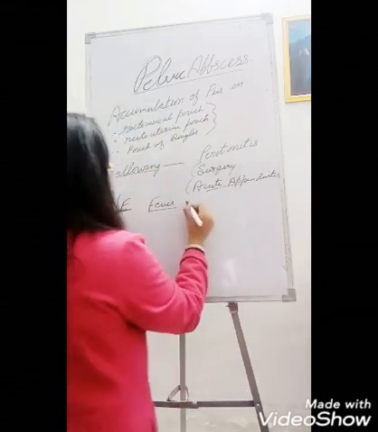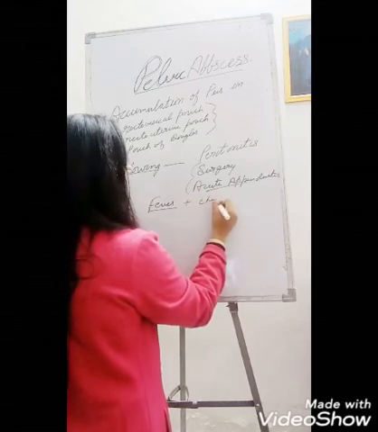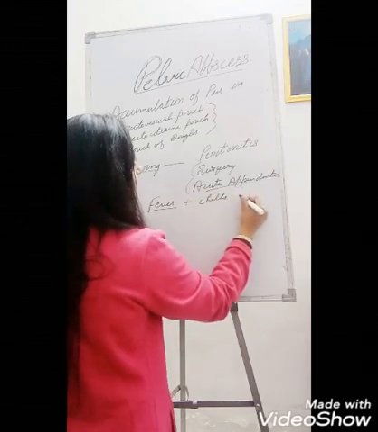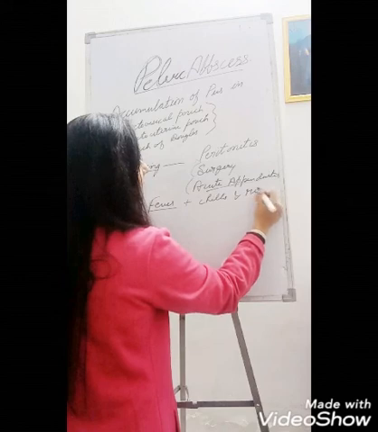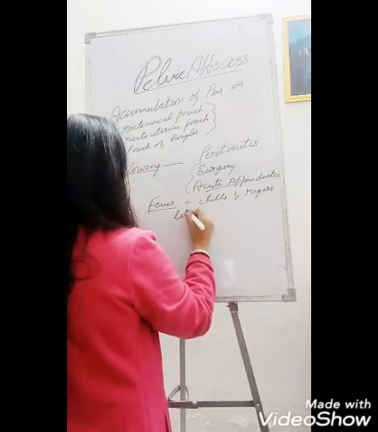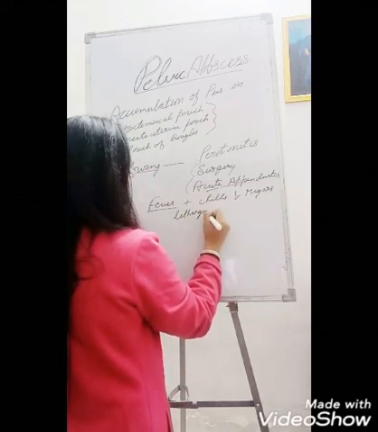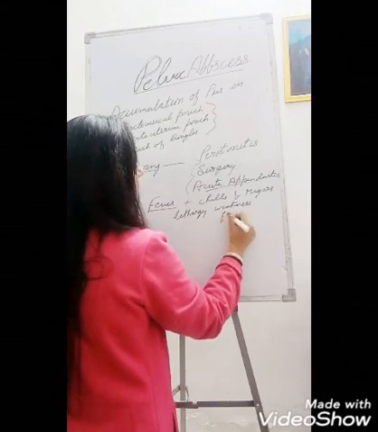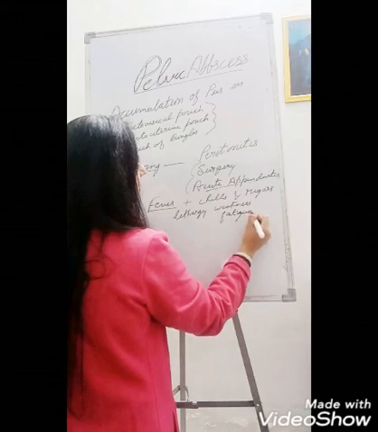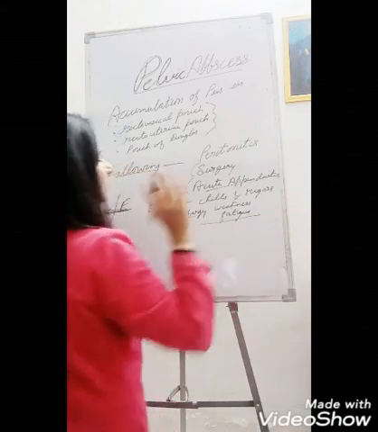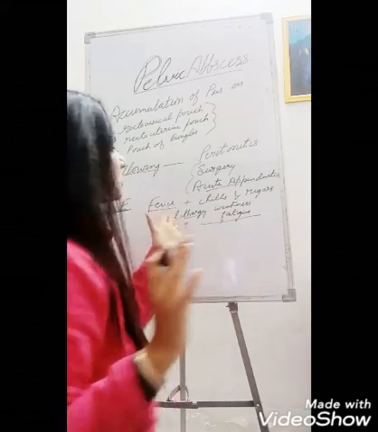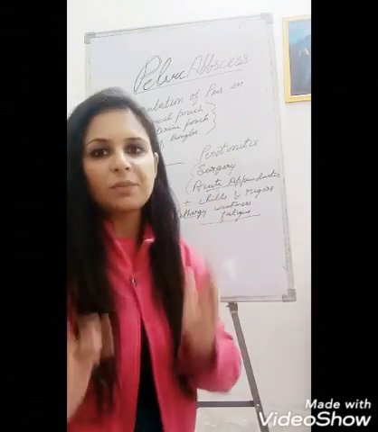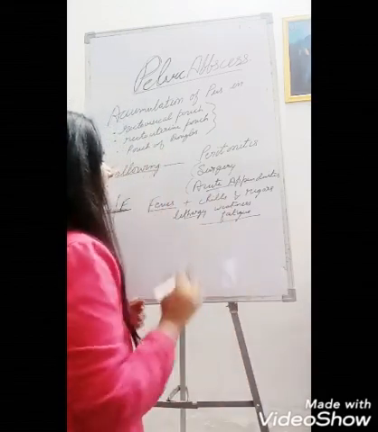Along with fever, there will be chills and rigor, lethargy, weakness, fatigue. So these are the common features of fever. You have to write all these common features of fever. These features are present in every type of infection, so you have to add this.